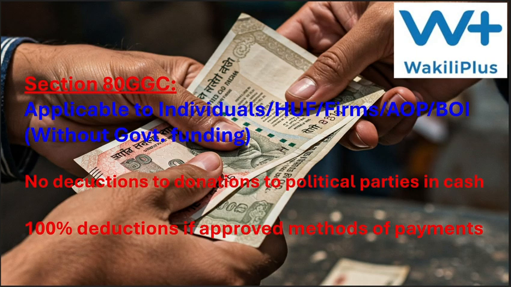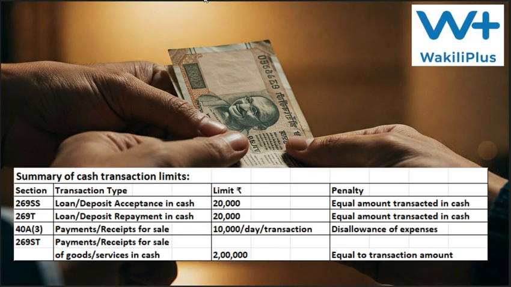In case you want to claim the deductions, then you have to pay to political parties through allowed transaction modes only. Do not give cash to them and get the receipt. That is not going to help you. For companies, there is another section called 80GGB.